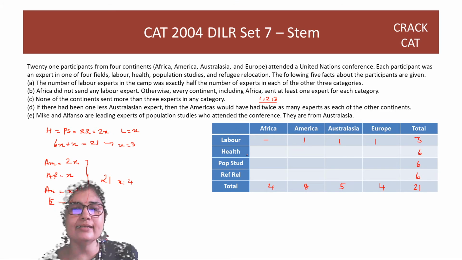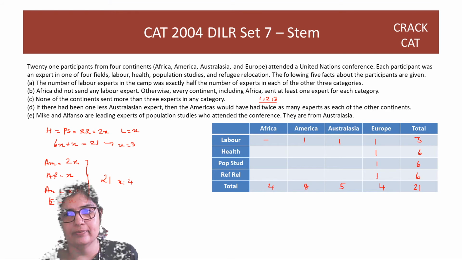And we know that you have at least 1 in each category now. So this has to be 1 and 1. Here one of them is 2, we don't know which one. But we have an extra piece of information. Mike and Alfonso are leading experts of population studies from Australia. So for population studies Australia, there are 2 people, so this also has to be 1 and 1.